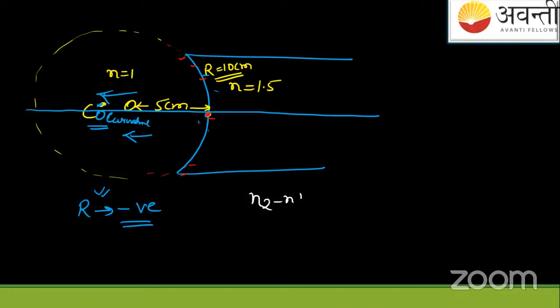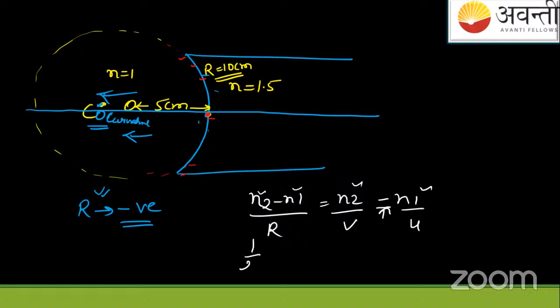N2 is the refractive index of the second medium, over V, minus, never forget, it's always minus, N1 of the first medium over U, equals N2 minus N1 over R. Again, you'll get 1 by 2. I'm solving fast. R value kitna de rakha hai? It's 10 centimeter given. It is negative, minus 10.